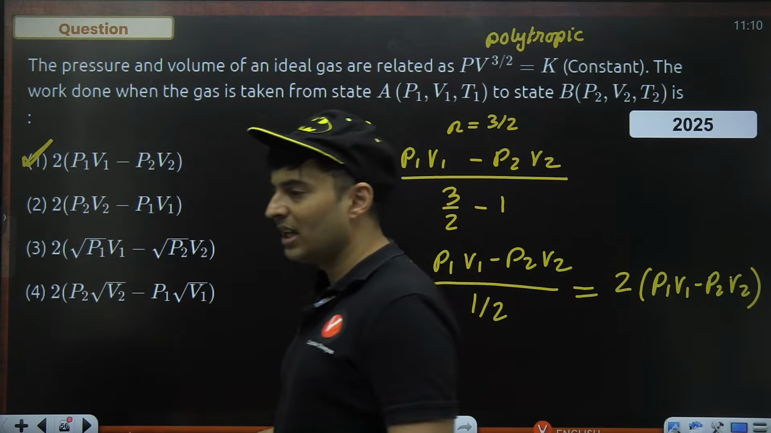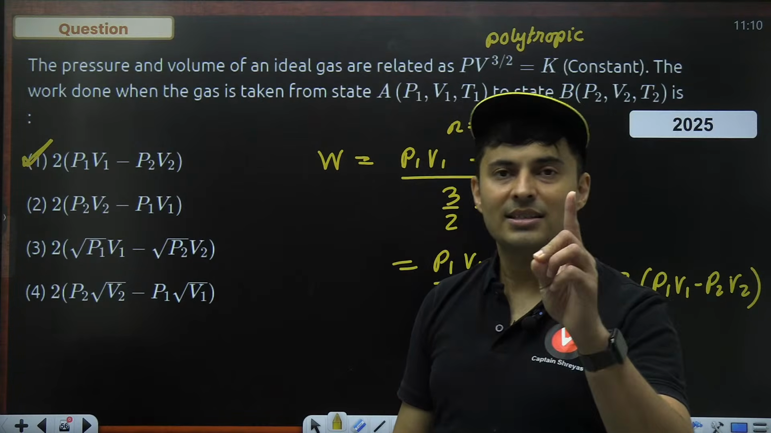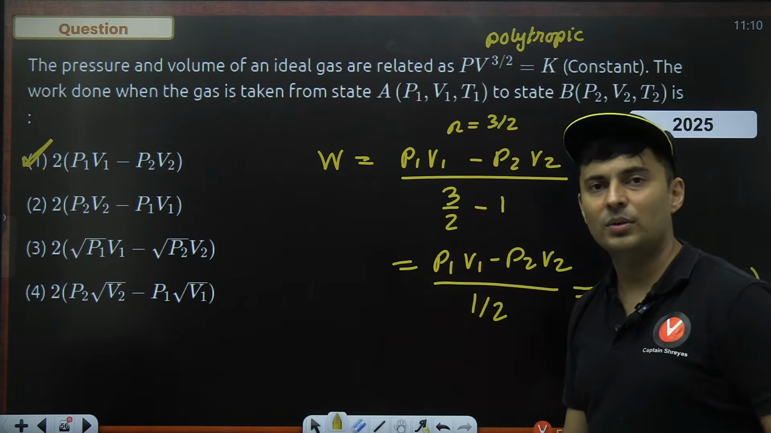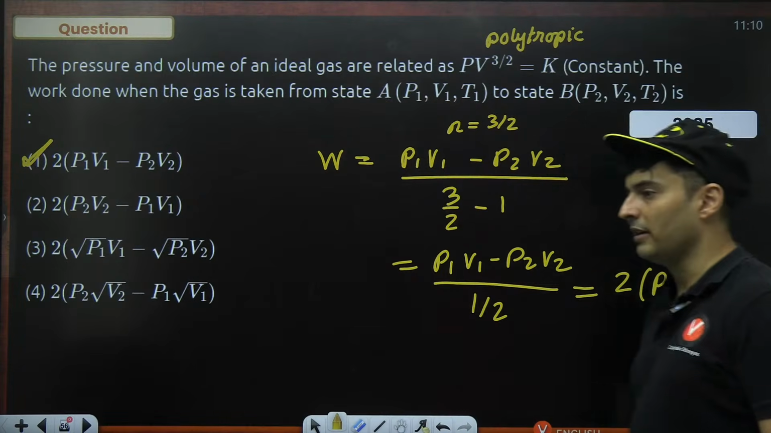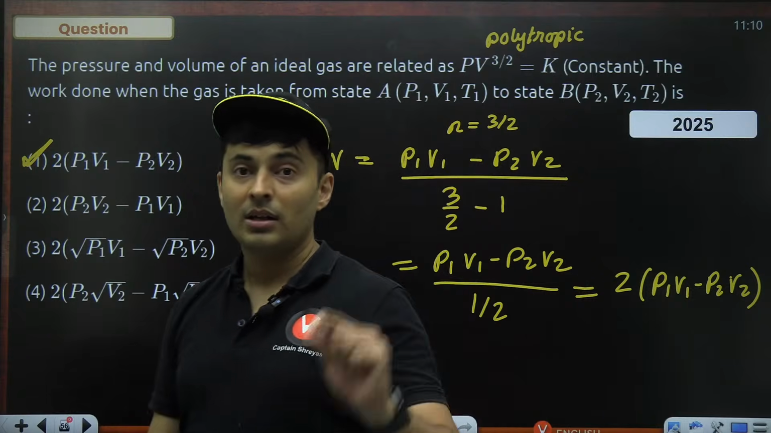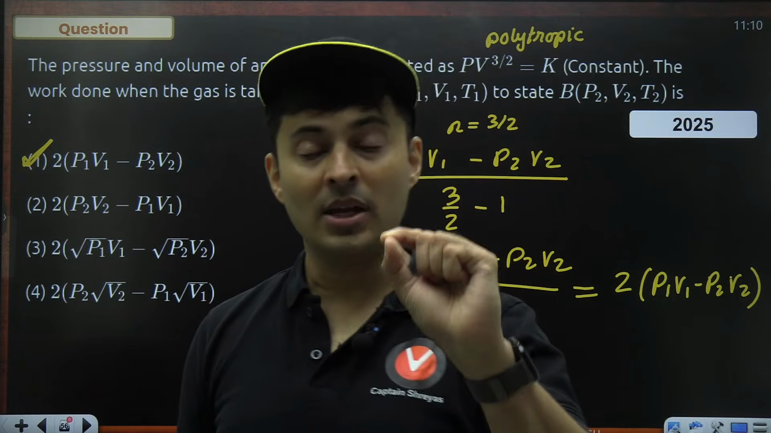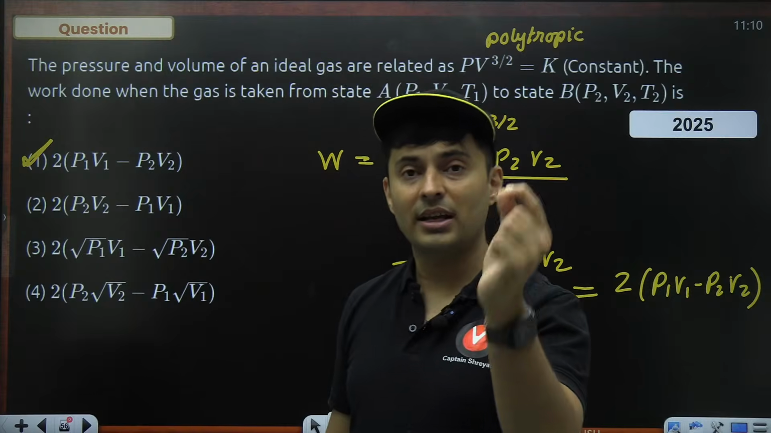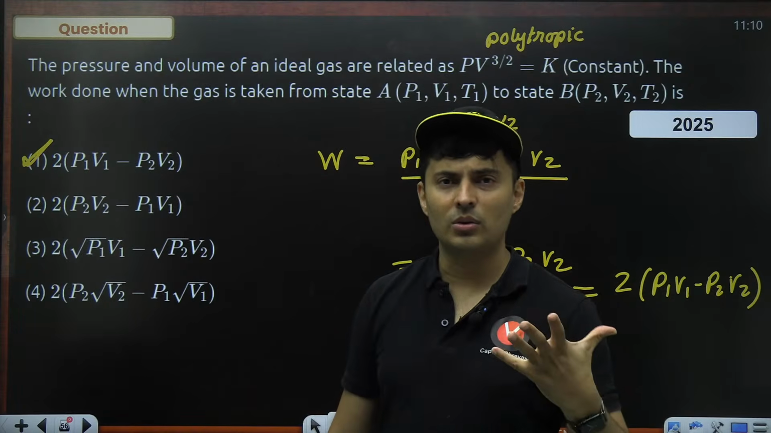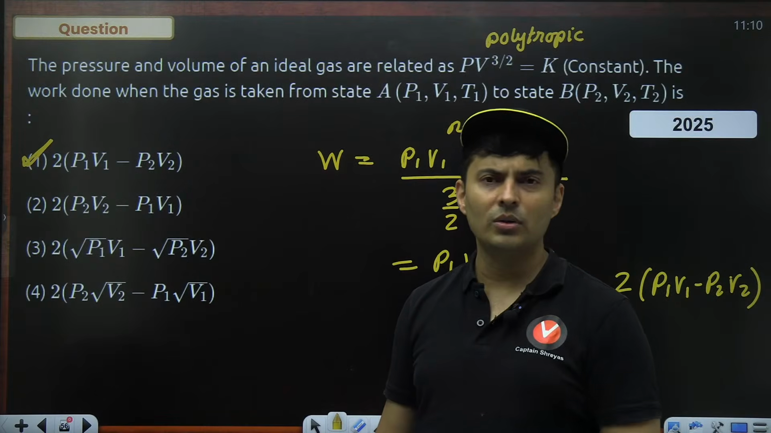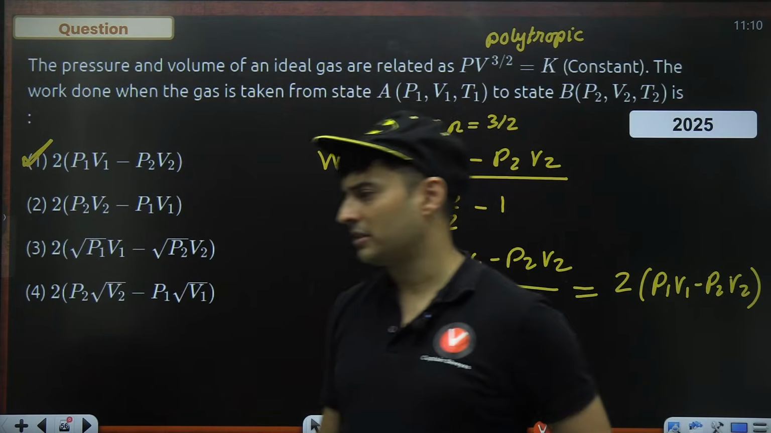Options look very, very similar and confusing. And it is such a straightforward question if you just know how exactly to use the formula. This came in 2025. So remember, formulas are simple, concepts are simple. The only part is where you can get confused, you can get blanked out, you don't remember how exactly to use it. That's where you are going to lose marks. So please avoid such things.